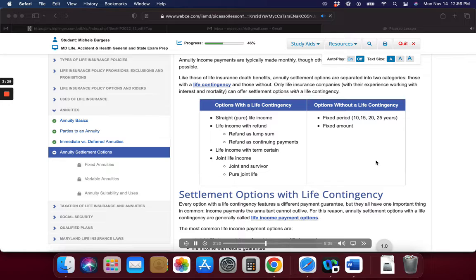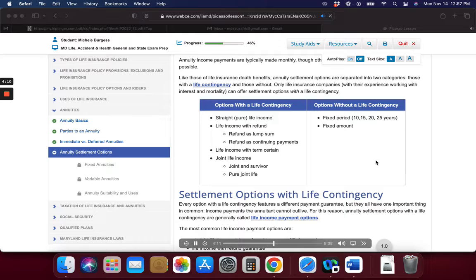Joint life income option. Annuitized payments can be designed to extend over more than one life. Generally called joint life income options, there are 2 common types: joint and survivor, J&S, and joint life. Joint and survivor option. Under the joint and survivor life income option, an income is paid until the second of the 2 annuitants dies. Joint and survivor options are popular with couples who want to assure a continued income stream for as long as either partner lives. The income paid to the surviving annuitant after the death of the first may continue at the same or a reduced level. Common options include